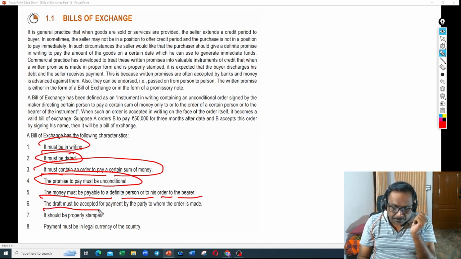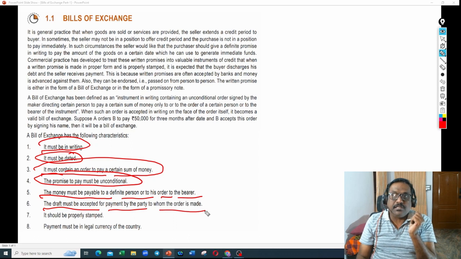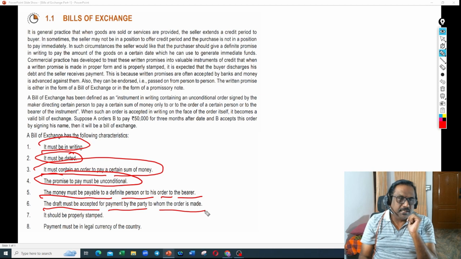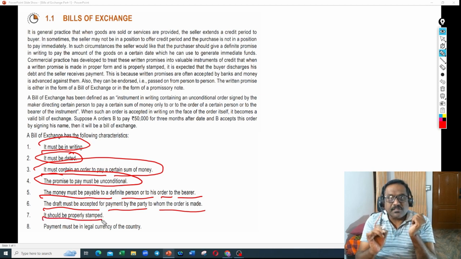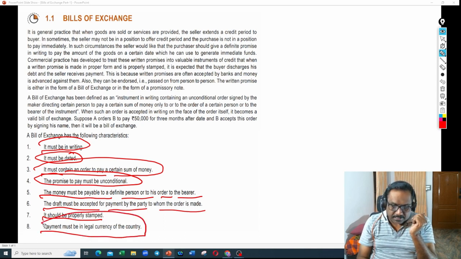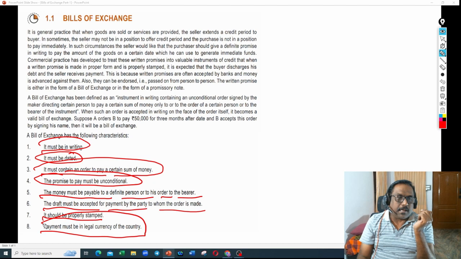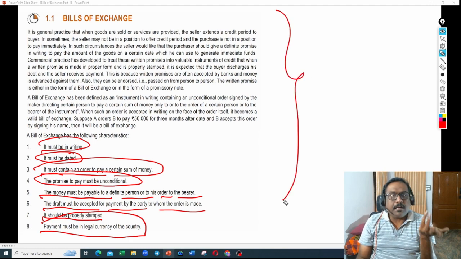The draft must be accepted for payment by the party to whom the order is made. This has to be accepted by B. A has written the bill. B has to accept: yes, I agree to pay this amount unconditionally. That is what we discussed. It should be properly stamped. It is not only a signature. He has to put a stamp as well. Payment must be in the legal currency of the country. Whatever country we are getting into an agreement in, the local currency of that country should be mentioned on the bill of exchange. So this is the meaning of bill of exchange.